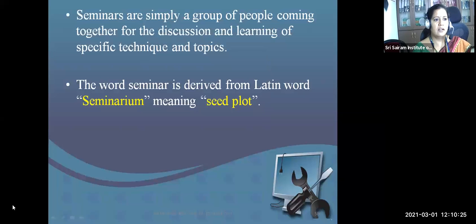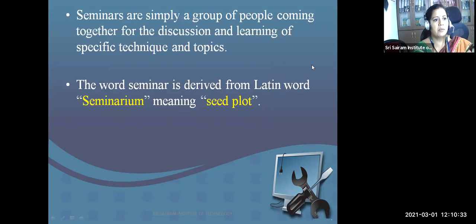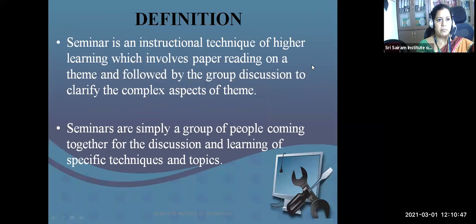A seminar is where a group of people come together for the discussion and learning of specific techniques and topics. The word seminar is derived from the Latin word seminarium, meaning seed plot. Again, it's for a group of people. A seminar for higher learning involves paper reading.